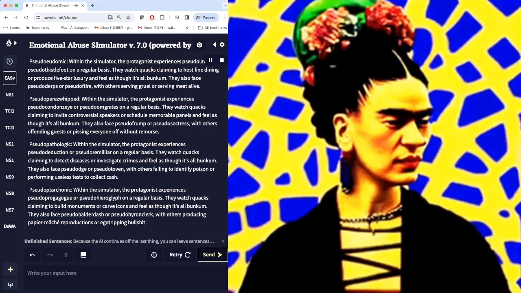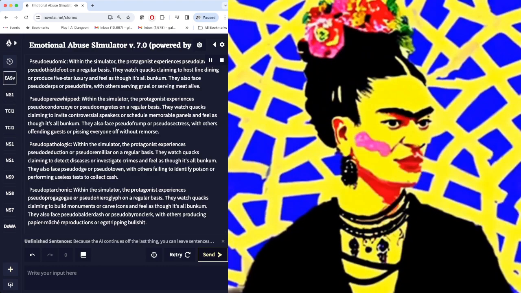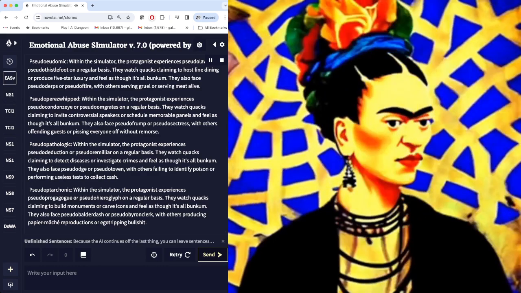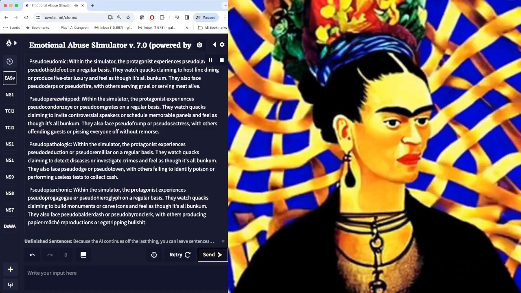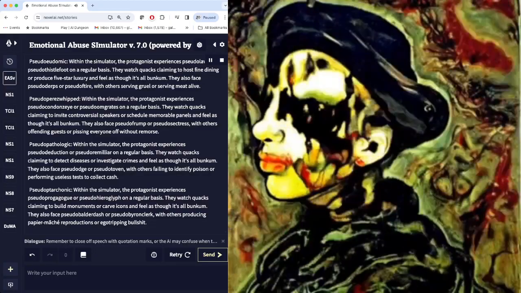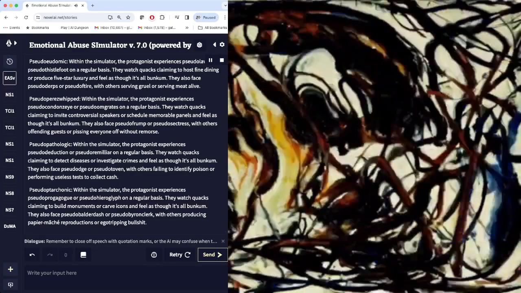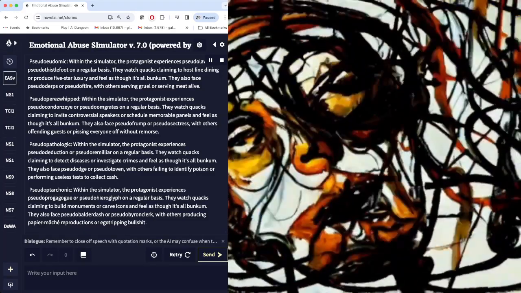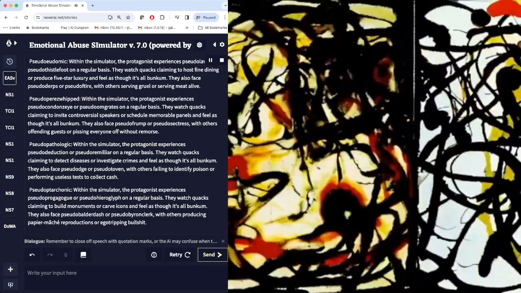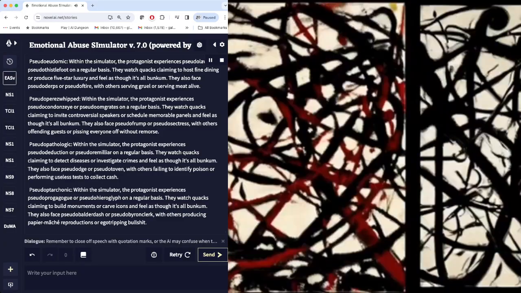Within the simulator, the protagonist experiences pseudo-umbrates on a regular basis. They watch quacks claiming to invite controversial speakers or schedule memorable panels and feel as though it's all bunkum. They also face pseudo-frump, with others offending guests or pissing everyone off without remorse.